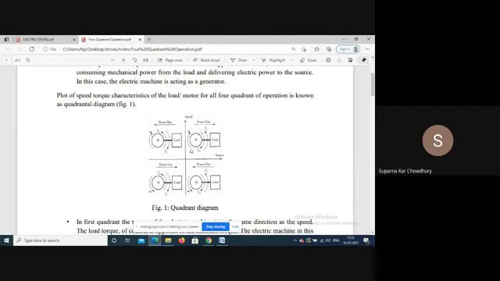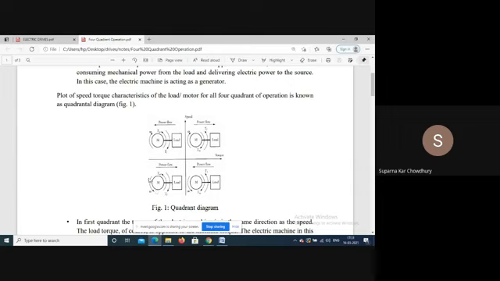Now this load torque and this motor torque are opposing. This is the 1st quadrant, motoring operation. In this quadrant also, we have the motor torque and load torque in opposite direction, but the speed is in the reverse direction.